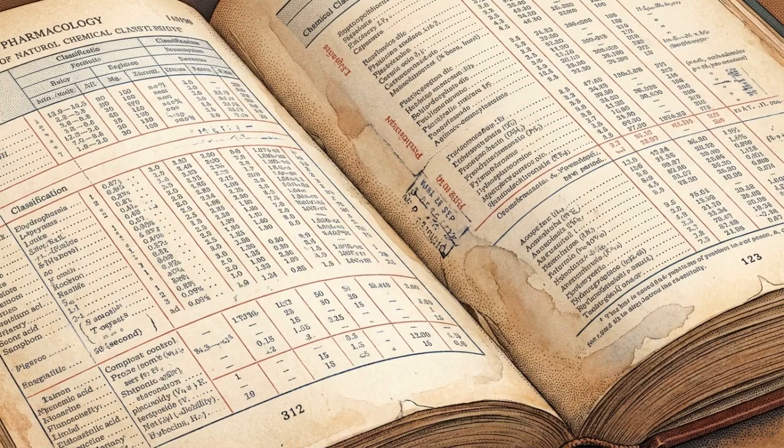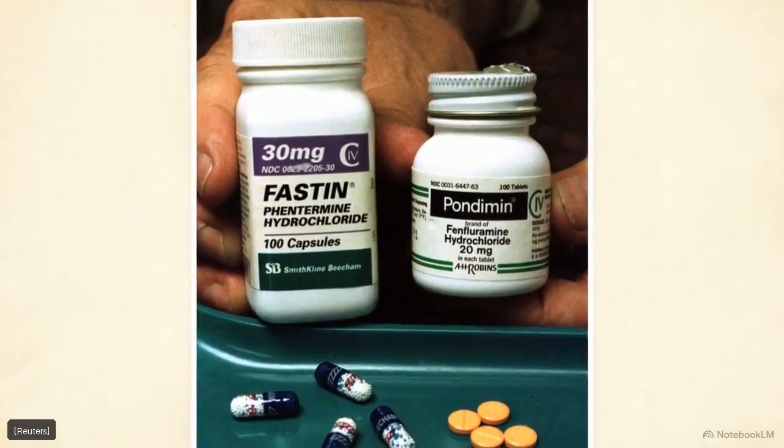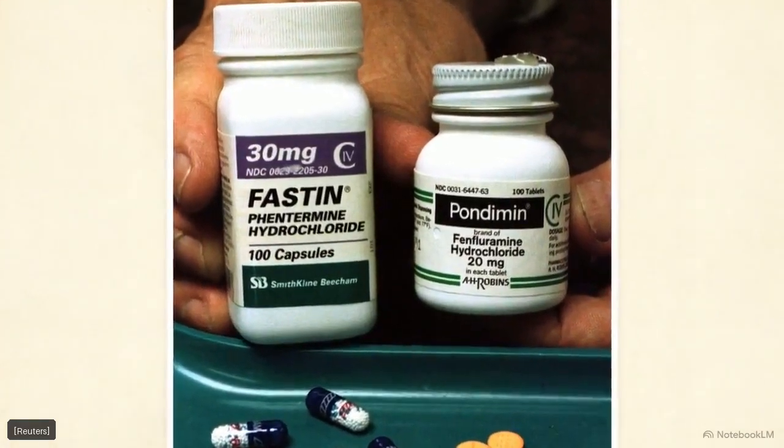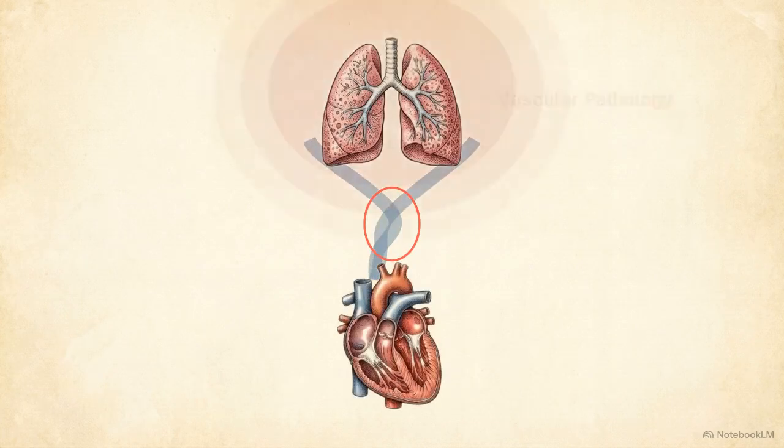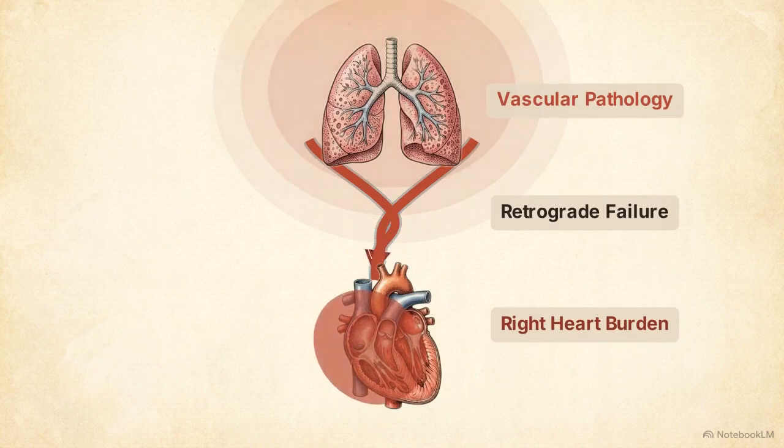Historical pharmacological data reveals further risks. Appetite suppressants, or anorexigens, have a verified link to the disease, specifically fenfluramine, found in the Pondamin bottle shown here. Diagnosing PAH identifies a primary vascular pathology. It initiates a mechanical failure that moves backward from the pulmonary vessels into the heart.